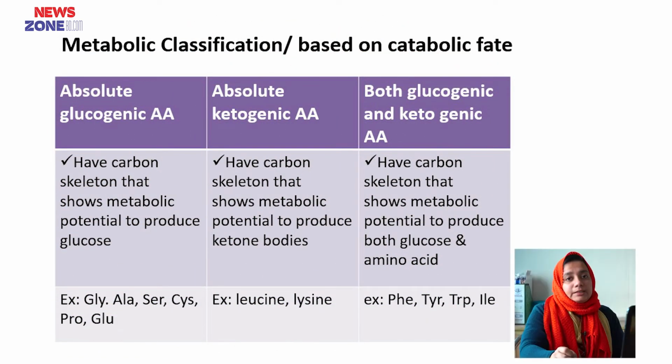Metabolically, amino acids can be classified into three groups: absolute glucogenic amino acids, absolute ketogenic amino acids, and both glucogenic and ketogenic amino acids. Absolute glucogenic amino acids have a carbon skeleton that shows the metabolic potential to produce glucose, for example glycine and alanine. Absolute ketogenic amino acids have a carbon skeleton that shows the metabolic potential to produce ketone bodies, for example leucine and lysine. Both glucogenic and ketogenic amino acids have a carbon skeleton that shows the metabolic potential to produce both glucose and ketone bodies, for example phenylalanine, tyrosine, tryptophan, etc.